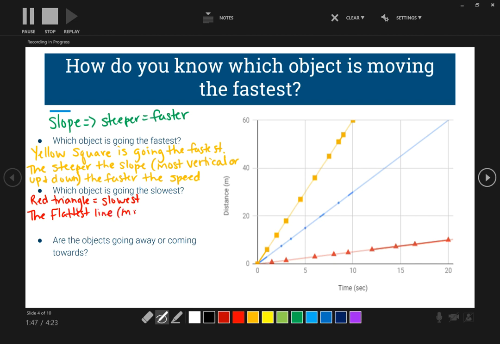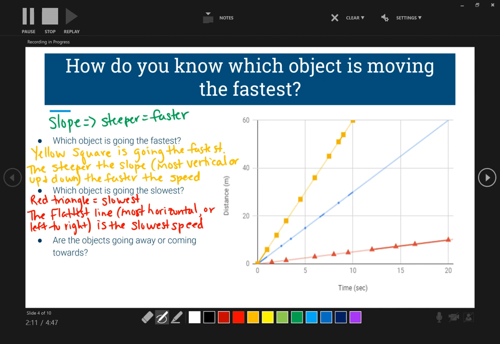So in other words, the most horizontal, or the most left to right, is the slowest speed.